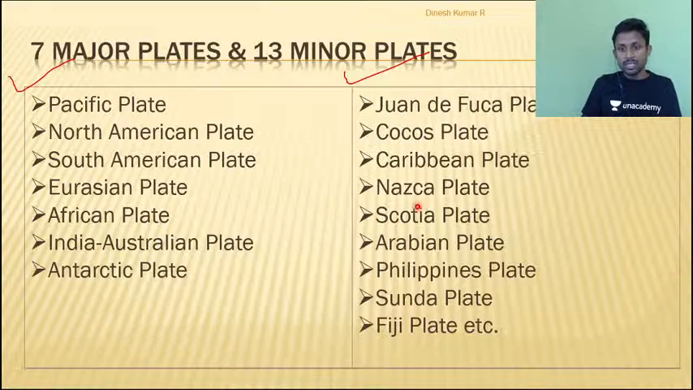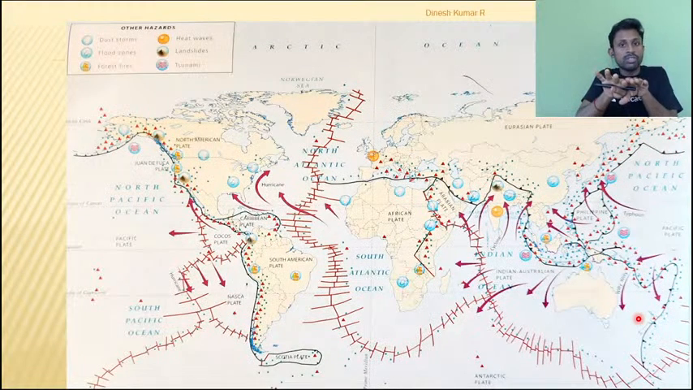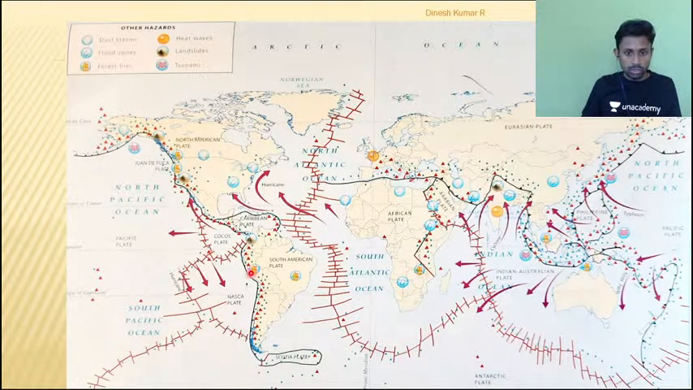Convergence means the area where two land masses are colliding with each other. Two land masses are converging with each other. So this is my interaction. Can you see here? This is convergence. This entire area is convergence.